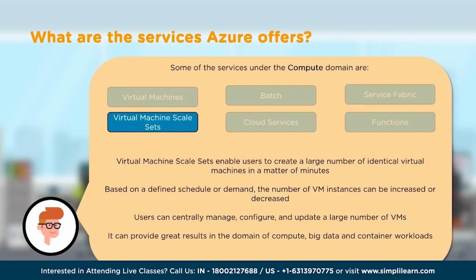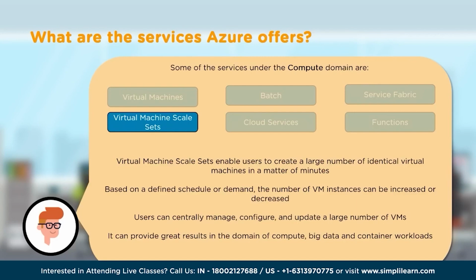As next thing in compute domain, let's talk about virtual machine scale sets. Now, a virtual machine scale set lets us create a group of identical, load balanced VMs. I just want to mention it again: it helps us to manage a group of identical and load balanced VMs. The number of VM instances in a scale set can increase or decrease in response to the demand or in response to a schedule that we define.